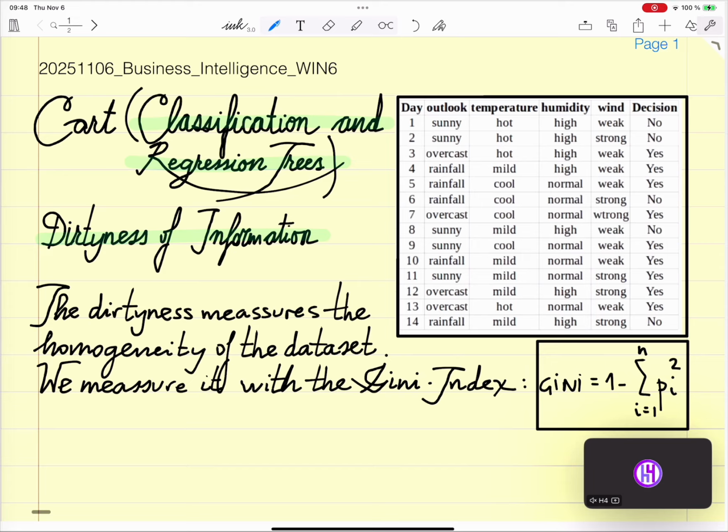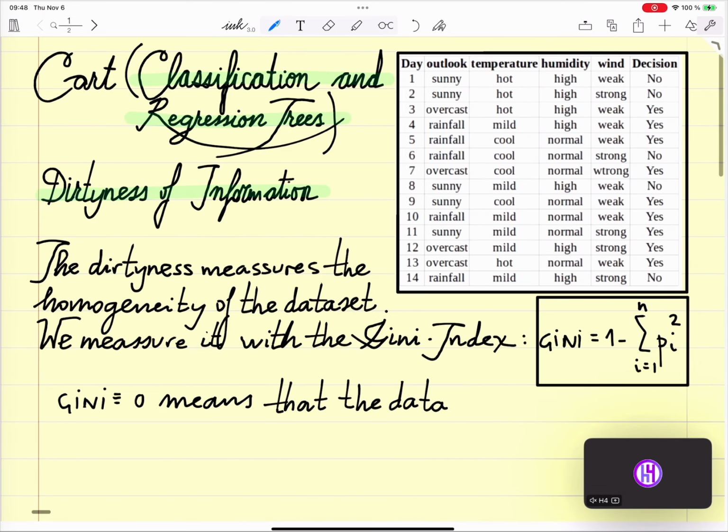P sub i is the probability that a certain case happens. Okay, so Gini equal null or 0 means that the data is homogeneous, is pure.